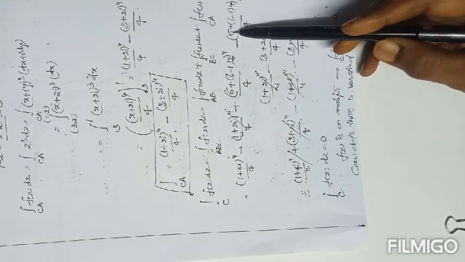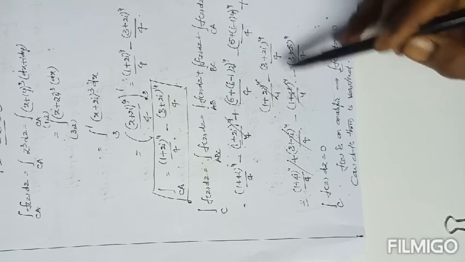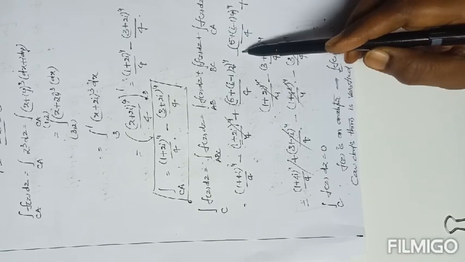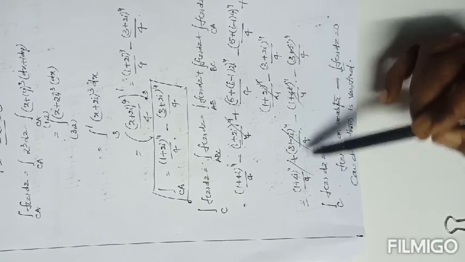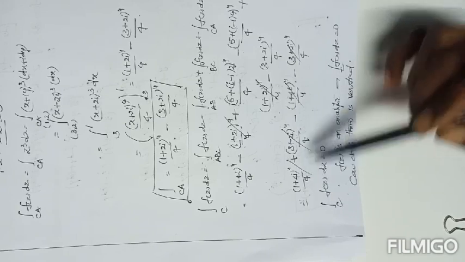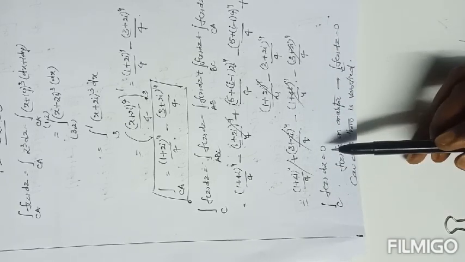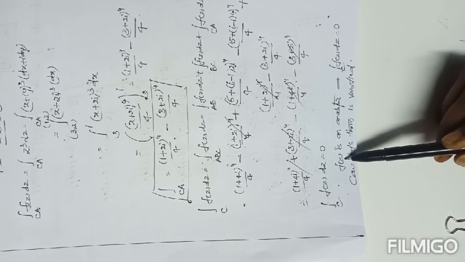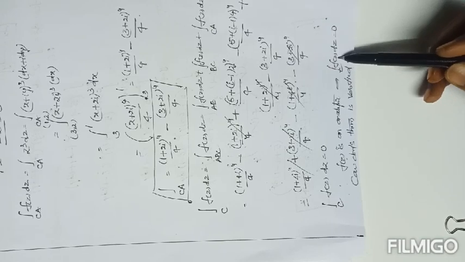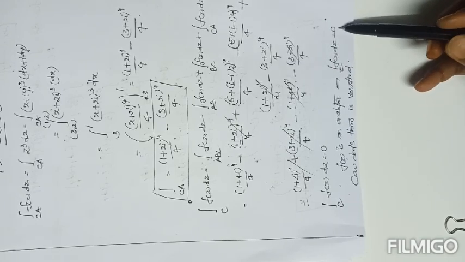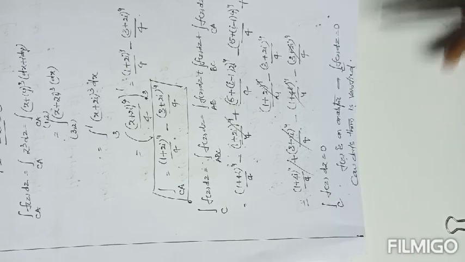Here it is 5 plus 4i minus 4. 5 minus 4 is 1. So (1 plus 4i) by 4 before is minus 1. Here (3 plus 2i) by 4 with minus. Everything is the same with opposite sign. These two get cancelled. The integral over C of f of z dz equals 0. So f of z is an analytic function, then the integral over C of f of z dz value is 0. From this what we can say: Cauchy's theorem is verified for the present data.